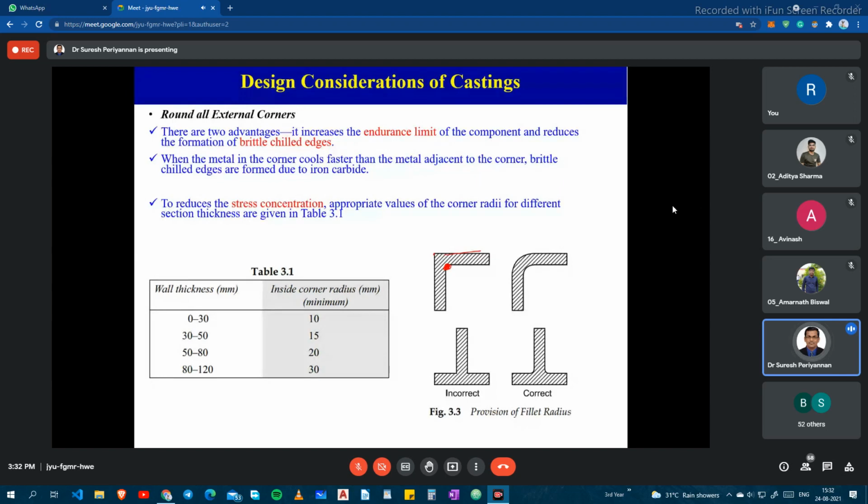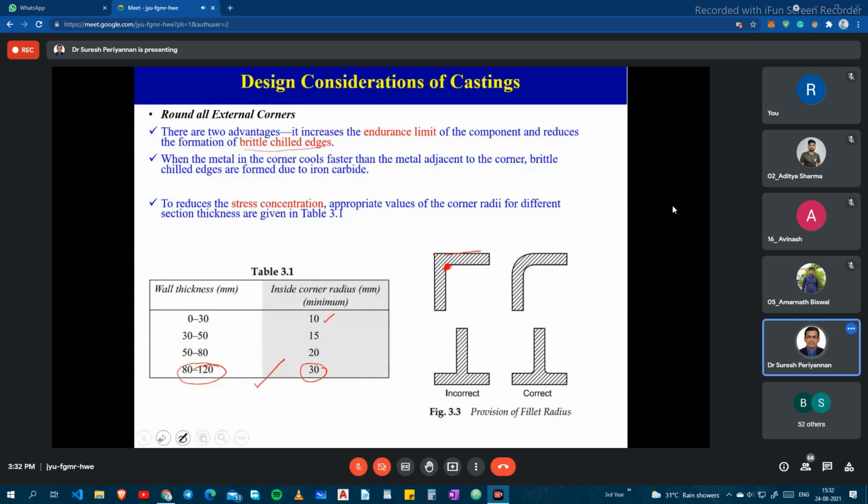Hence, as a table, this table might have been taken from some data book. See here, for 0 to 30 mm wall thickness, we go for a 10 mm corner radius, the fillet radius. When you are using 100 mm to 120 mm wall thickness, then you have to use a 30 mm fillet radius, a 30 mm corner radius. So these two things can be avoided: the brittle and chilled edges, as well as the stress concentration, can be avoided by following this procedure.